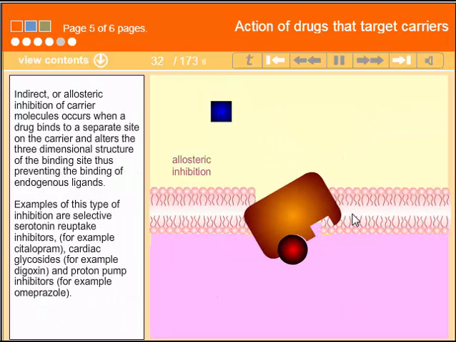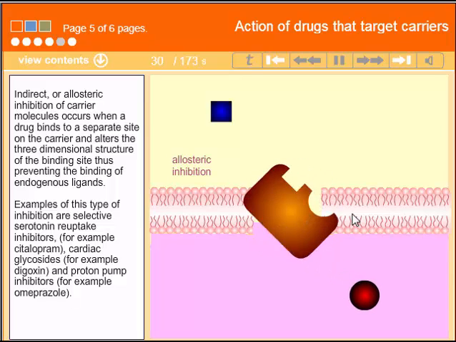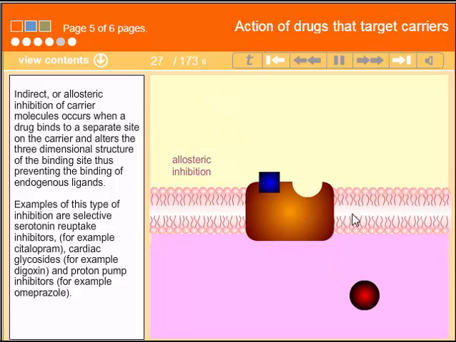Indirect or allosteric inhibition of carrier molecules occurs when a drug binds to a separate site on the carrier and alters the three-dimensional structure of the binding site, thus preventing the binding of endogenous ligands. Examples of this type of inhibition are selective serotonin reuptake inhibitors, for example citalopram, cardiac glycosides, for example digoxin, and proton pump inhibitors, for example omeprazole.